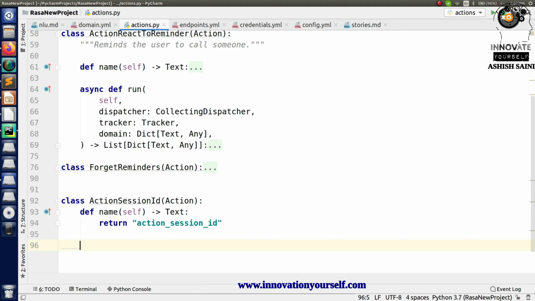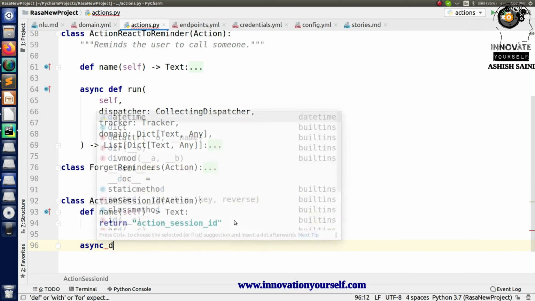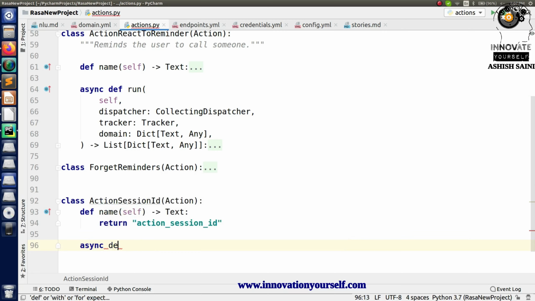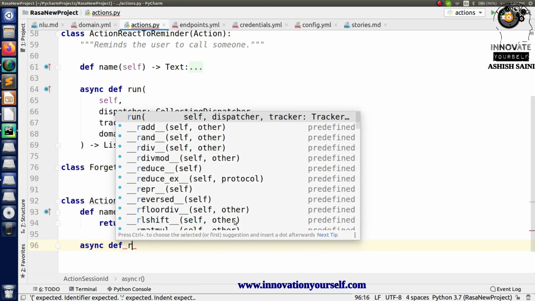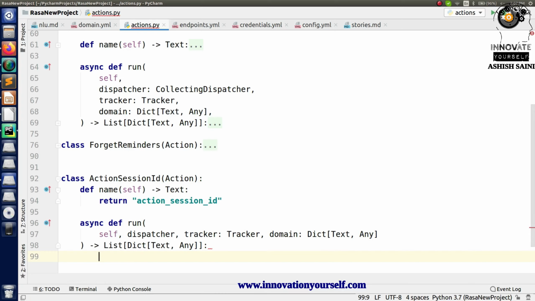Similarly you have to create a second method, and this time the second method will be async def, and just write the name of it, and that is run. So you have to run it. Press enter, and inside this we will be collecting that information, and that information is the conversation ID. So I have to just pick that part.